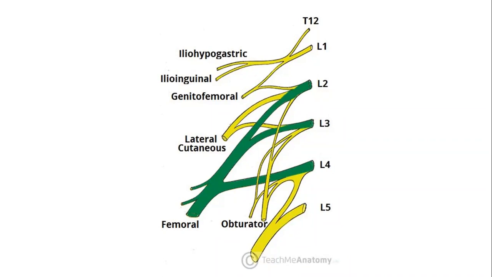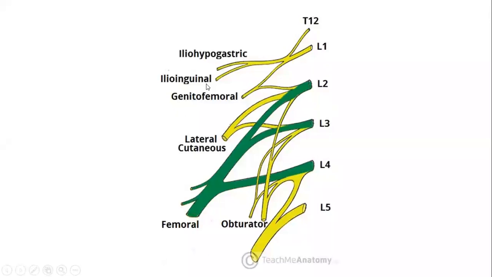So let's see the courses of various branches that arise from the lumbar plexus as well as their area of distribution. Starting with the iliohypogastric nerve. Iliohypogastric nerve has the root value L1. It runs along the proximal lateral border of the psoas major muscle, continues to run downwards and laterally and obliquely on the quadratus lumborum muscle.